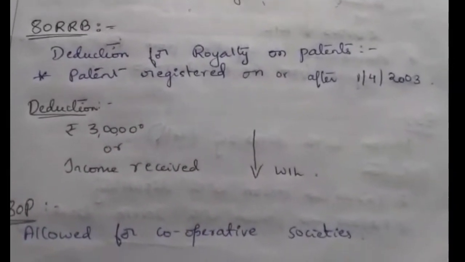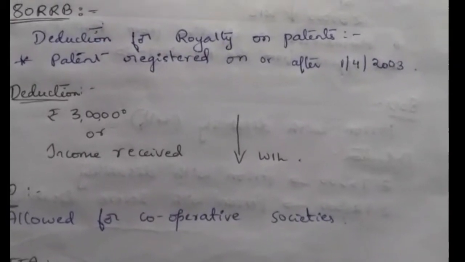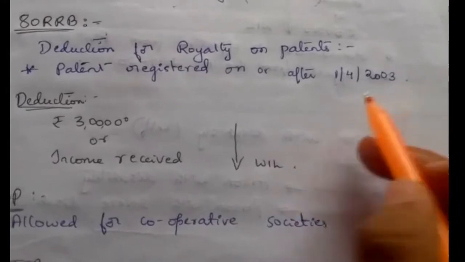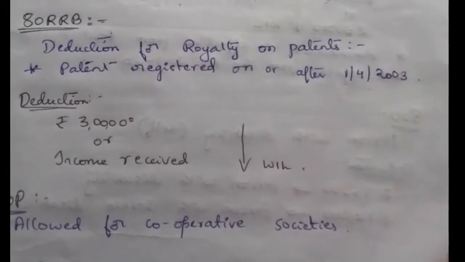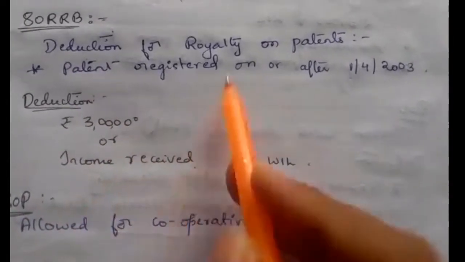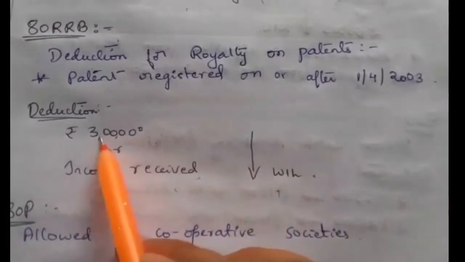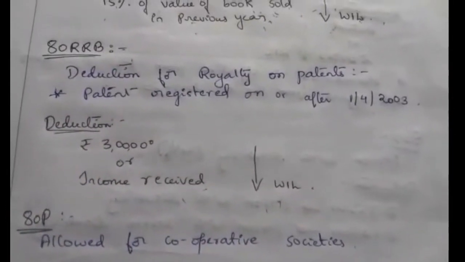To claim this deduction for royalty on patents, the patent should be registered on or after 1/4/2003. The condition for deduction is rupees 3 lakh or the income you receive, whichever is less. So a maximum of 3 lakh deduction you can claim under section 80RRB.